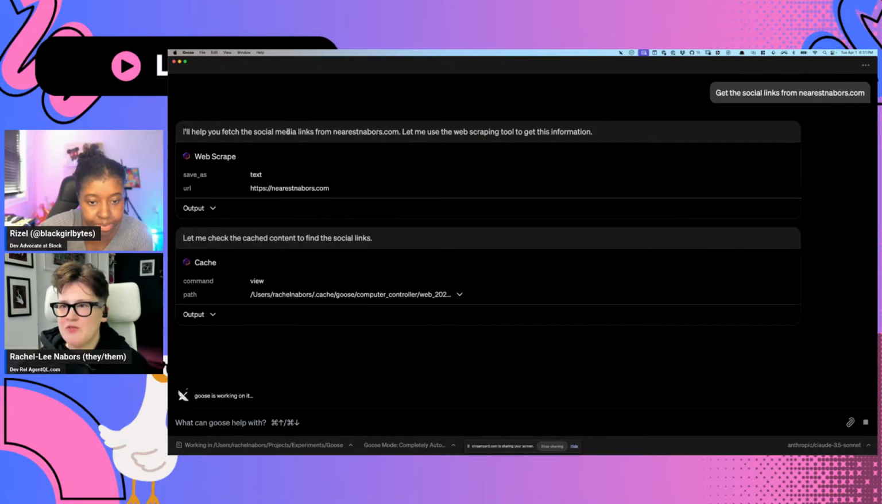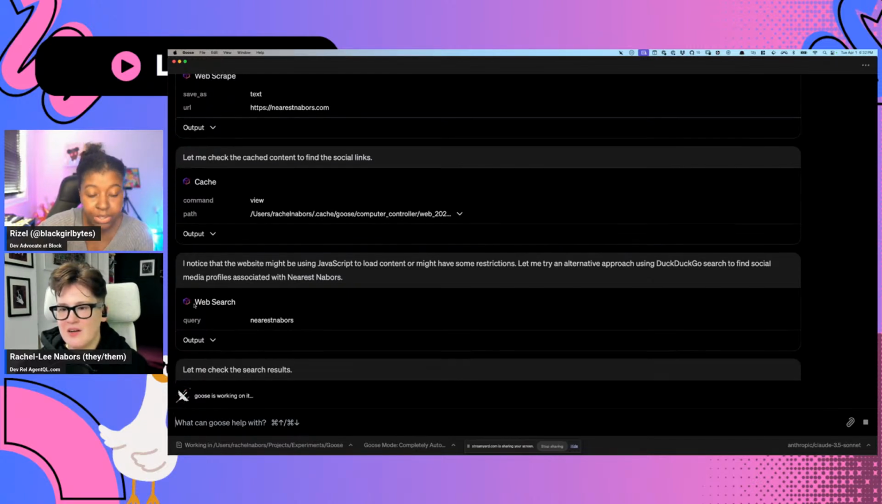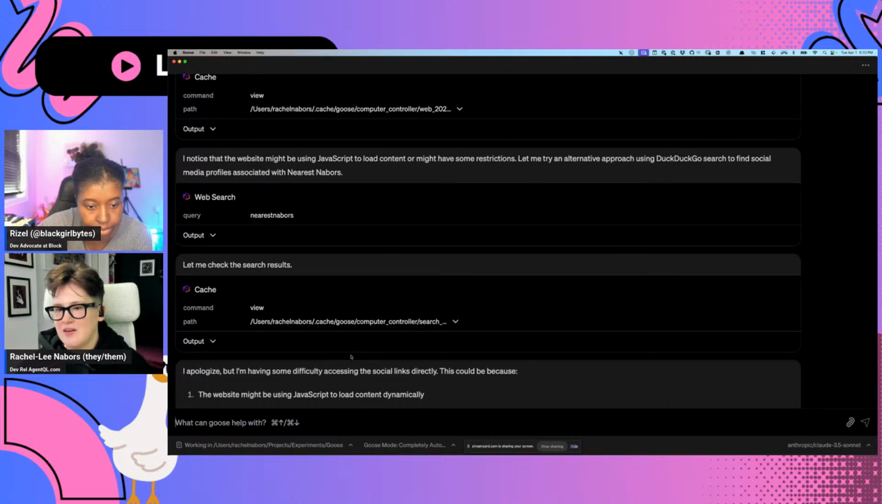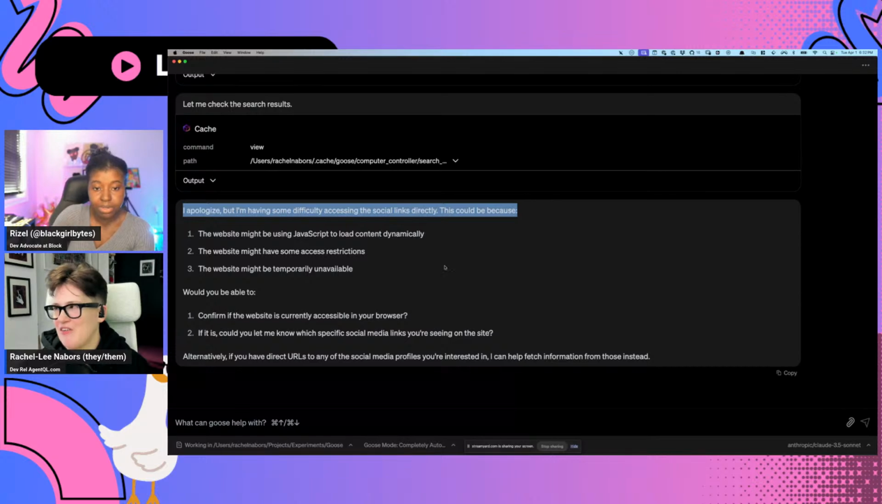All right, I'll help you fetch them. I'm going to use some web scraping tools, text, web scrape, cache. Where is it pulling these things from? I guess this is part of computer controller. Yeah, part of computer controller. Let's check it out. JavaScript to load content. I apologize, I'm having difficulty accessing. Interesting. It still struggled. Sometimes it's able to do it.